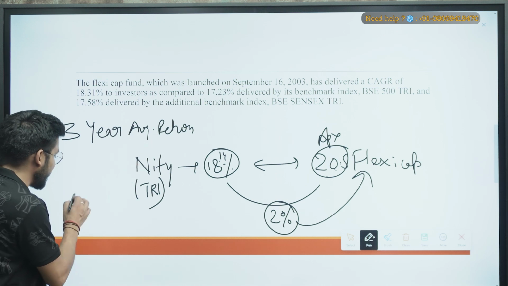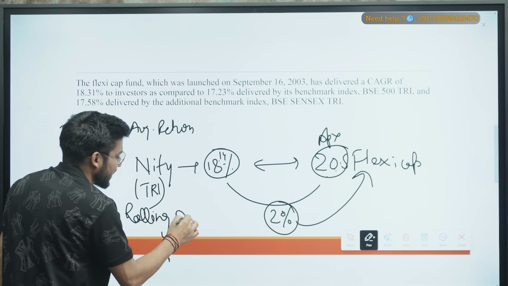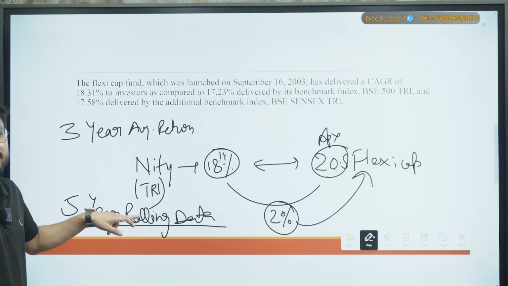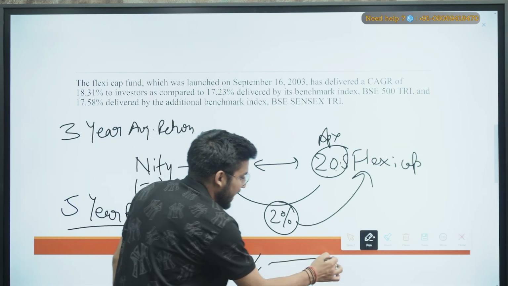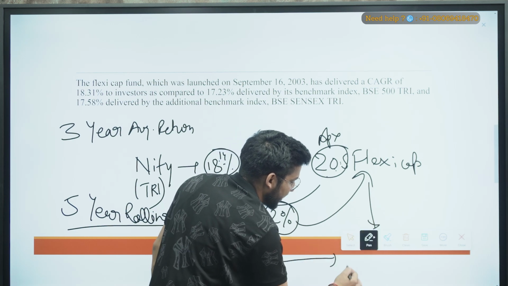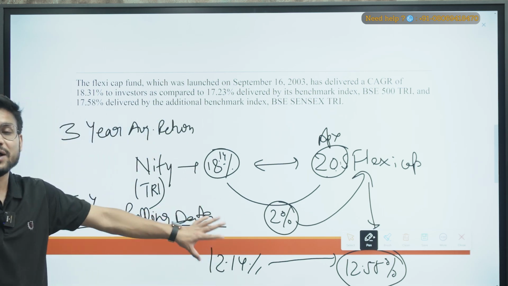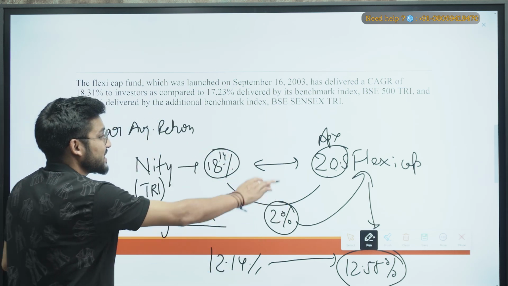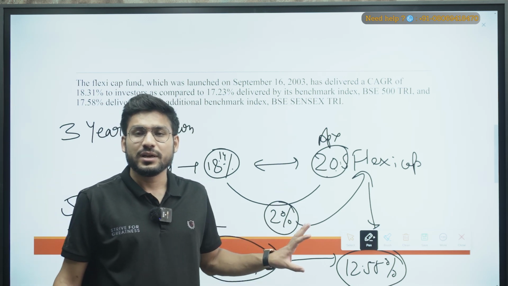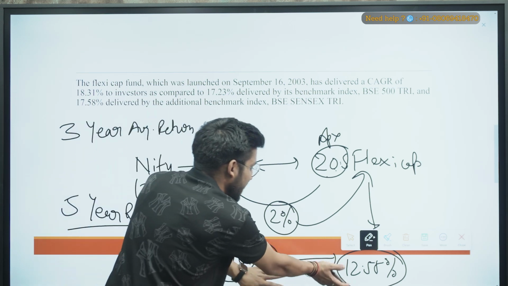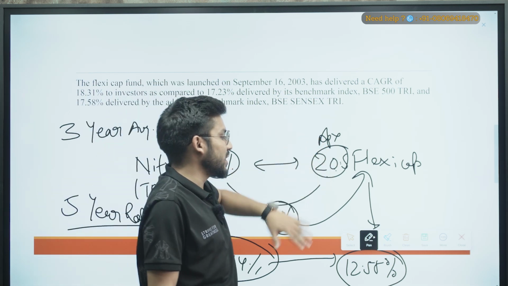If I compare the 5 years rolling data, I can clearly see that when Nifty was providing me 12.14% returns, at the same time the Flexicap was providing me 12.55% returns. So in the 5-year rolling data also, the Flexicap provided more returns in comparison to Nifty, right? Approximately it was the same here, but we cannot totally ignore this one also, right?